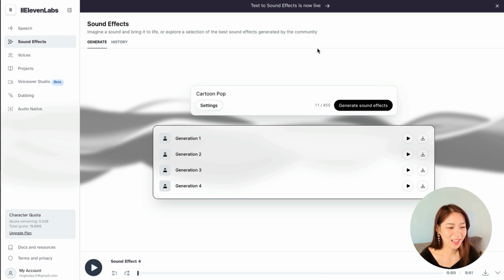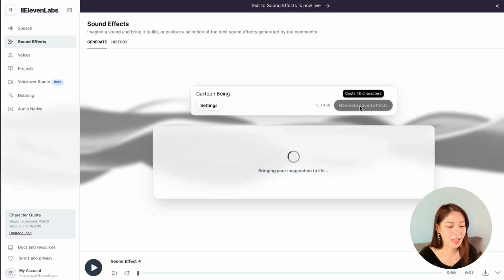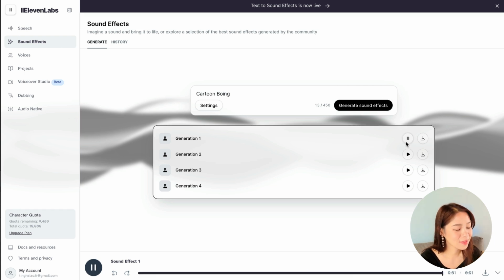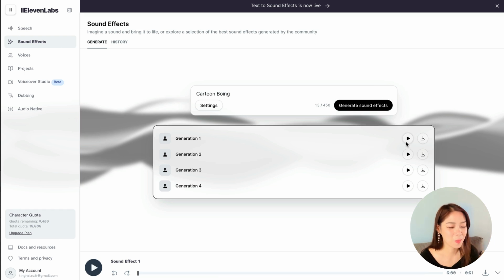Also good. Yeah, so far everything is quite good, just like I imagined. So really, really impressive stuff. And what about this one? A cartoon boing. Is that how you pronounce it? I don't even know. But let's see. Yeah, this is kind of like a funny moment, I guess.